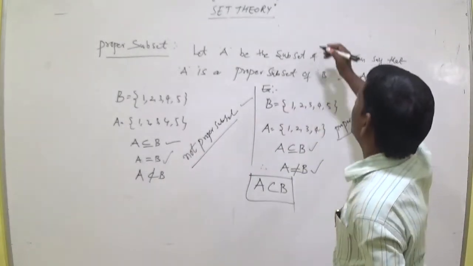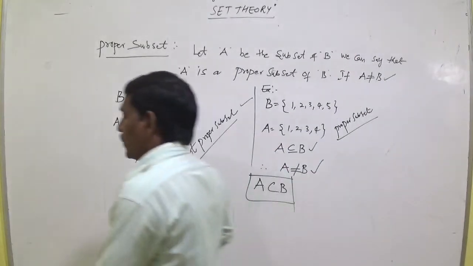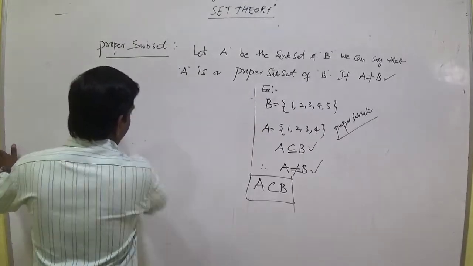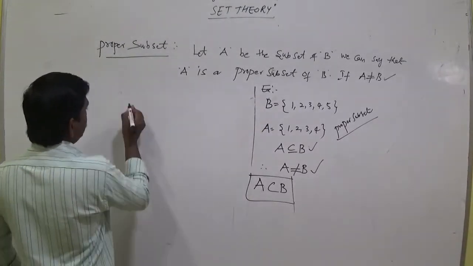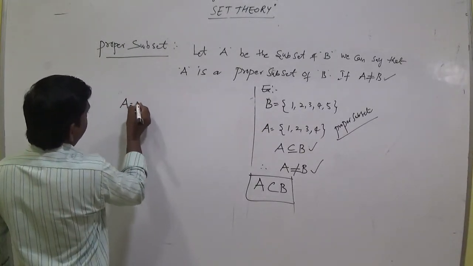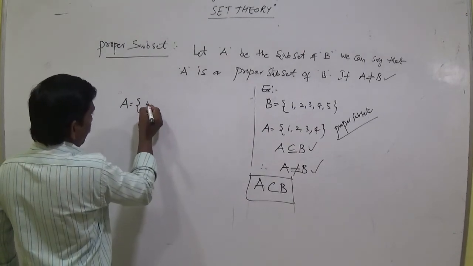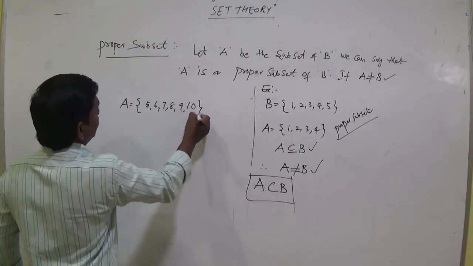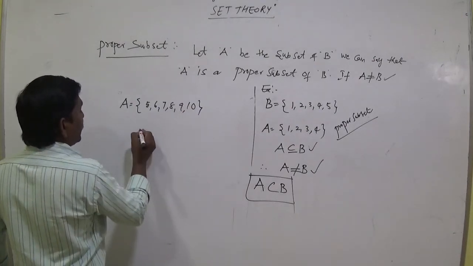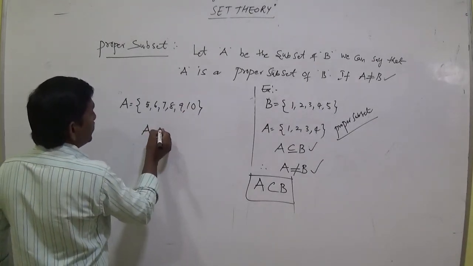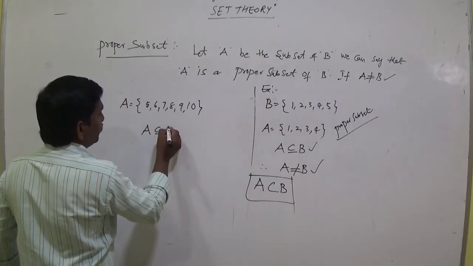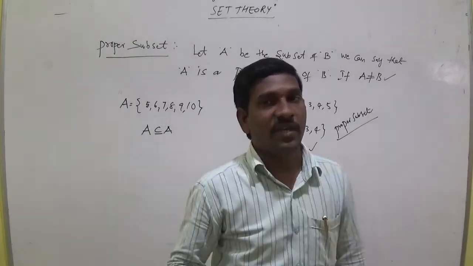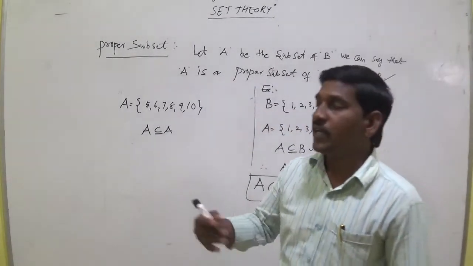For example, take A equal to {5, 6, 7, 8, 9, 10}. Here A is a subset of A. Why? Because every set is a subset of itself.